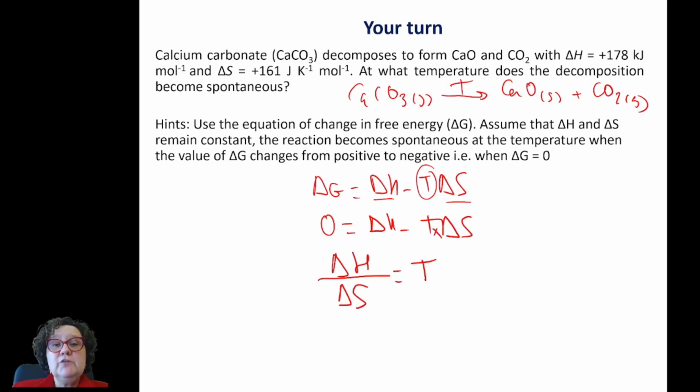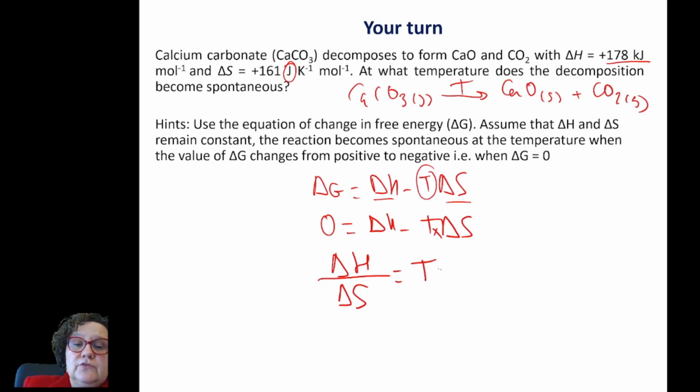Now I need to have a quick look at the units, because here I've got 178 kilojoules and here I've got 161 joules. So I either need to convert my joules to kilojoules or my kilojoules to joules. I'm going to choose to convert the kilojoules to joules, but the other way around would be perfectly acceptable.